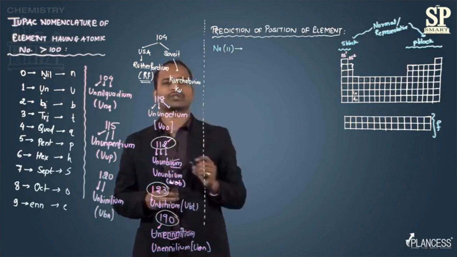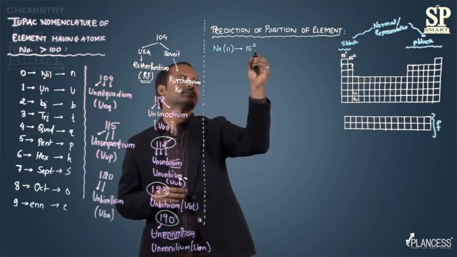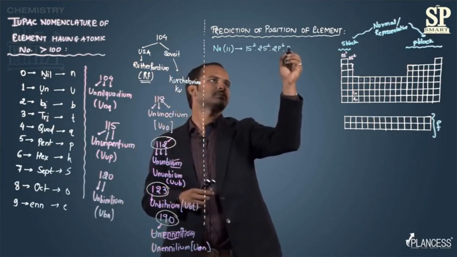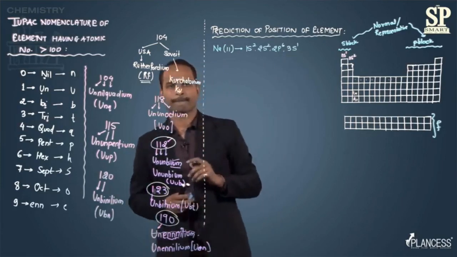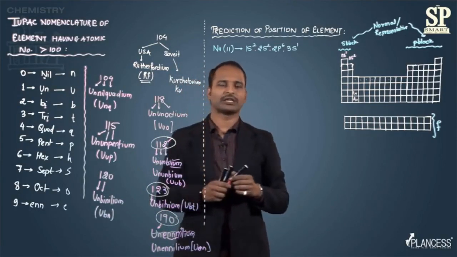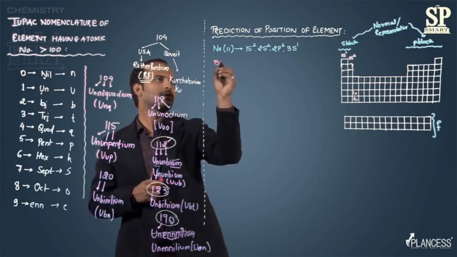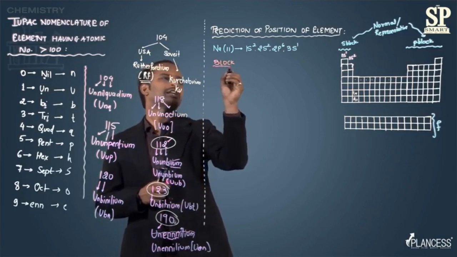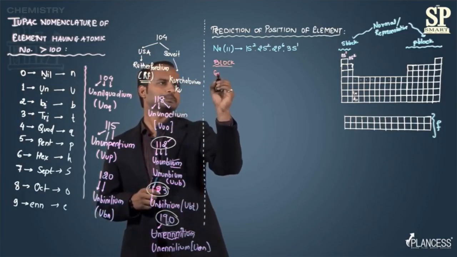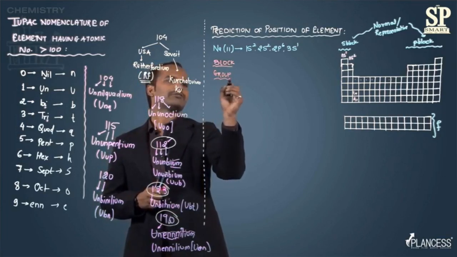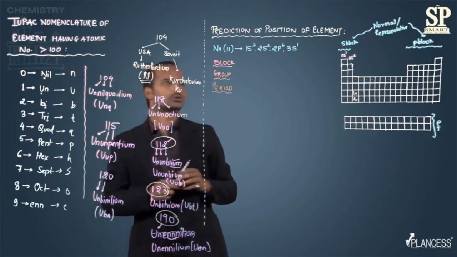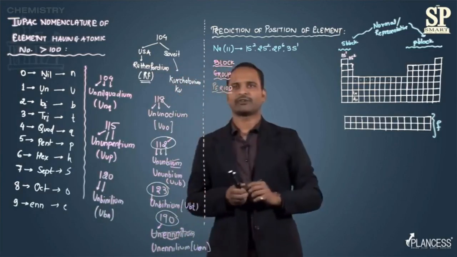Its electronic configuration is 1s2, 2s2, 2p6, and then 3s1. For writing the position, we generally write three things. The first is the block, meaning which block the element belongs to. Then we write the group, and finally we write the period, in which period the element belongs. So to know the position of sodium in the periodic table, we have to write all three things.